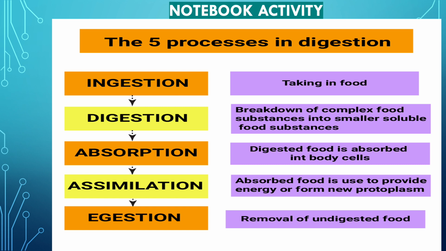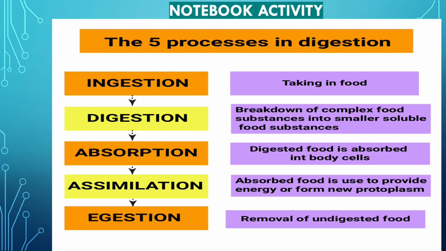After digestion, the food is absorbed because our body needs energy, building materials, and minerals and vitamins to stay healthy. So these all need to be digested first, and then absorbed into our body so that we can use it further.